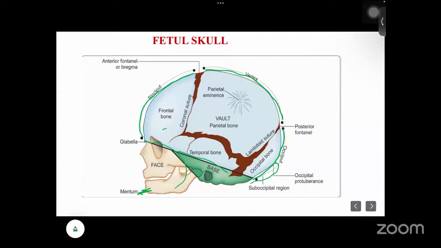Okay. And if you see, some bones are there, like frontal bones, parietal bones, temporal bones, occipital bones. Next, there are mainly two important fontanelles: the anterior fontanelle, which is also called the bregma, and the posterior fontanelle, which is also called the lambda. Okay, and there are some sutures, like coronal sutures and lambdoid sutures. I will tell you in detail.